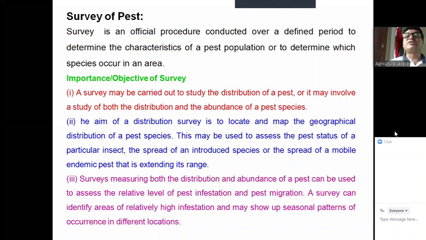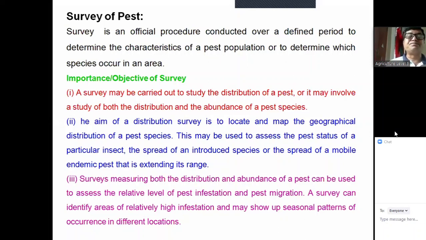You can know the distribution of the pest. Or it may involve a study of both distribution and abundance of the pest species. Distribution means how they are organized. Abundance of the pest species means how many species present and where. Say for example, in a big field, all the species may not present equally. In some areas, some species may be densely present, but in other areas they are sparsely present. So abundance of the species also is